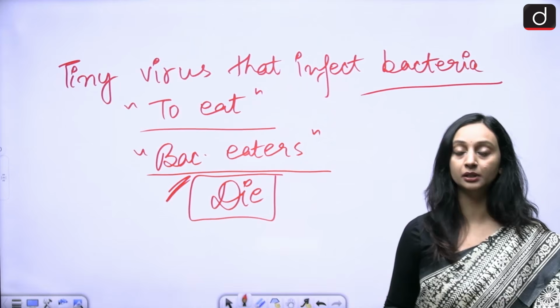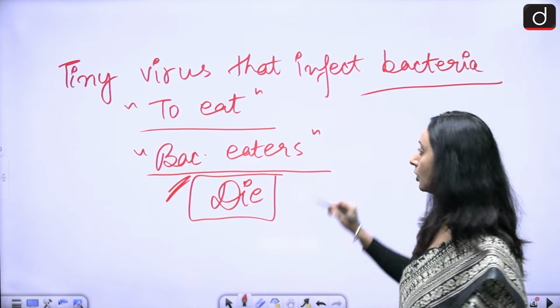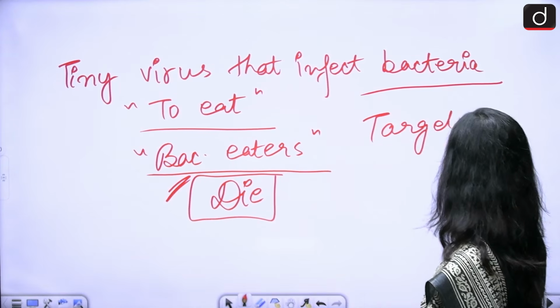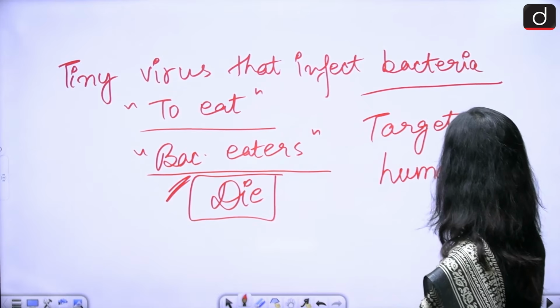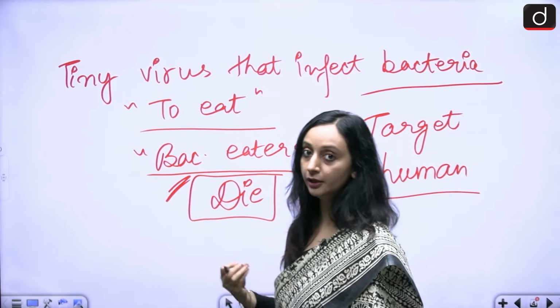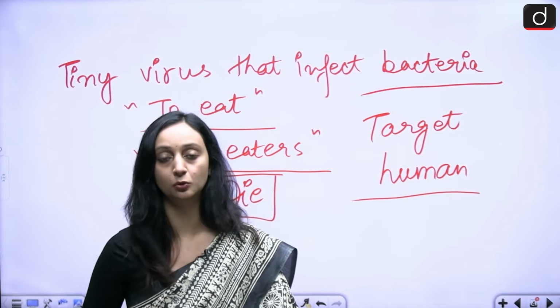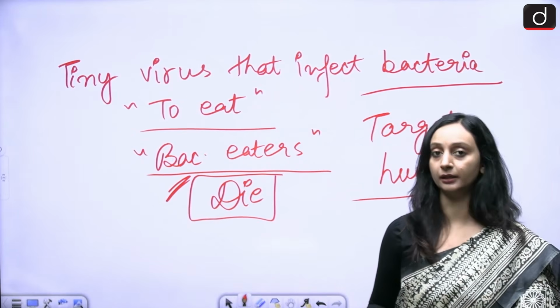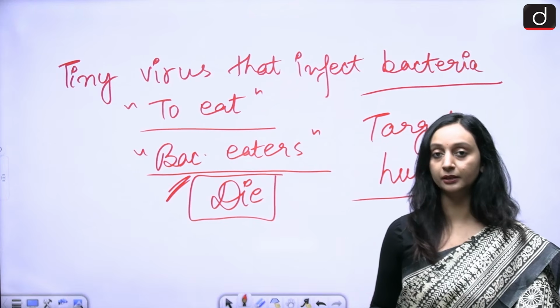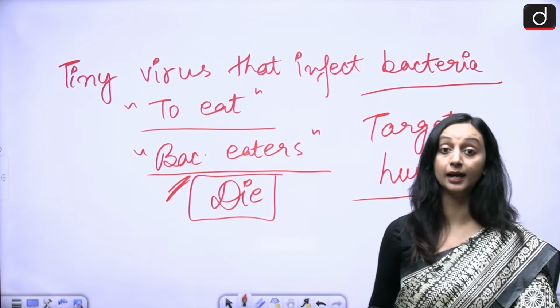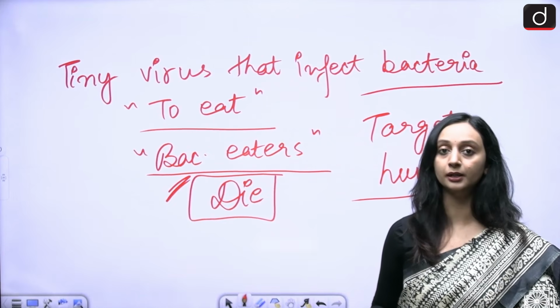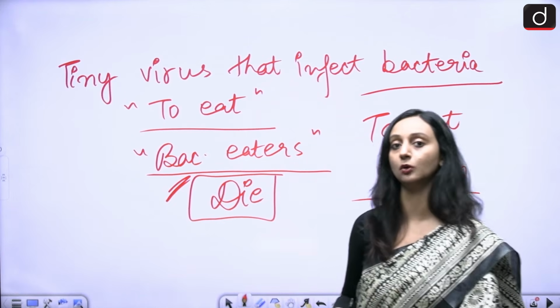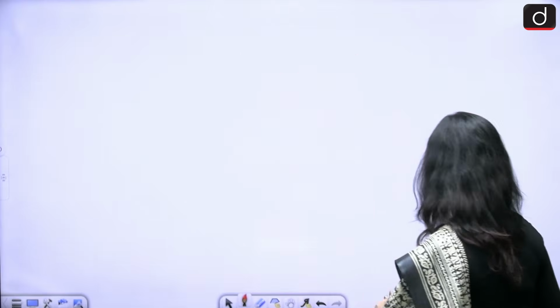And the important thing over here is that bacteriophages do not target humans. They only target bacteria, as the name suggests. They do not directly attack humans. They do not cause any harm in the human body. They just attack the bacteria and cause the bacteria to die. So this is the mechanism of a bacteriophage, and these are very abundant. In fact, they are one of the most abundant biogenetic components that are present on Earth. But the thing over here is that they do not directly attack humans. This is something that we need to understand.